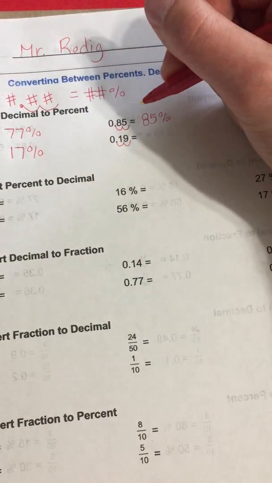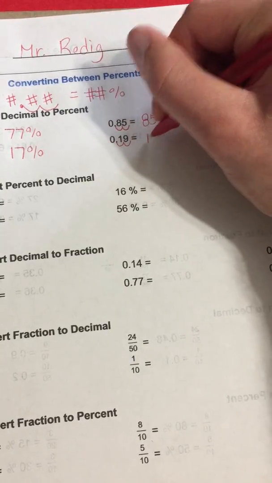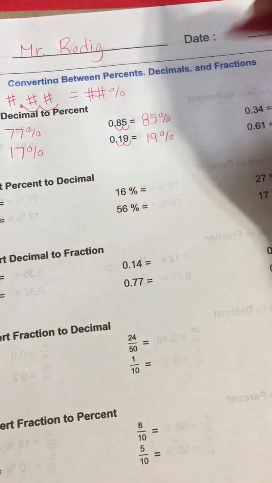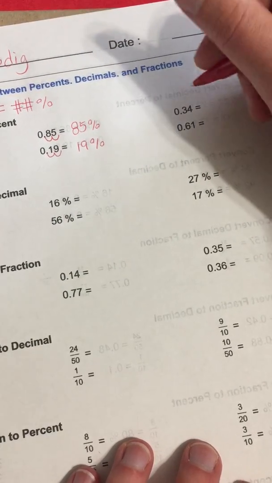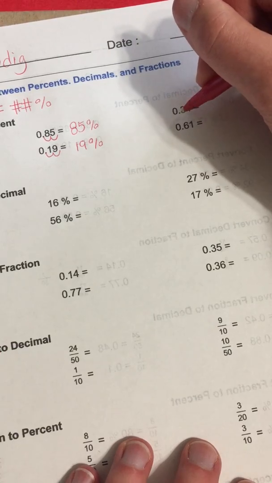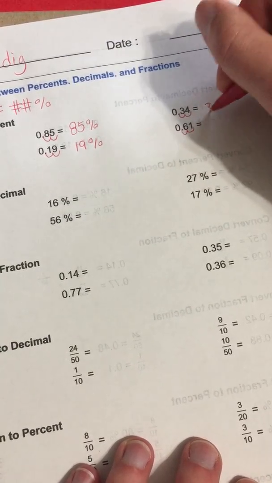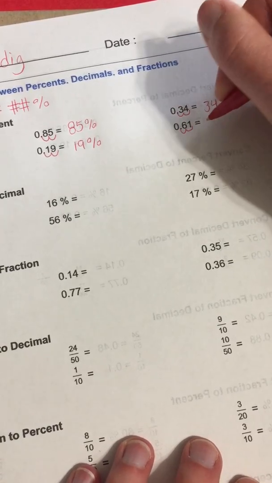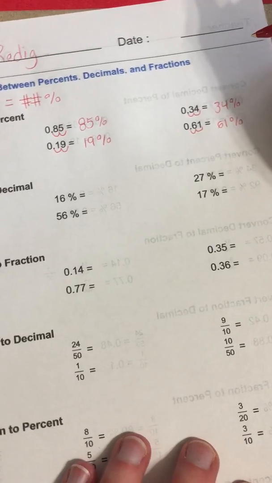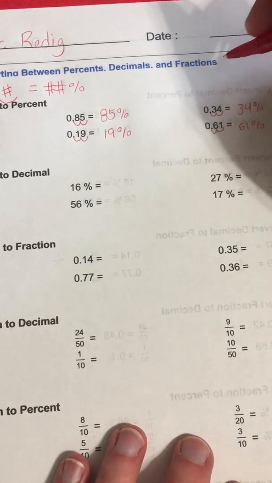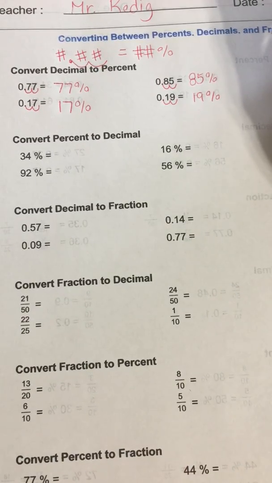19 right here, 0.19. We are going to double doink. We go boop, boop, doink, doink. 19%. And our last one for going from decimal to percent is going to be double doink, double doink, double doink, double doink. 34%. 61%. Simple as that. Okay, all we got to do is double boop or double doink, and you're going to get your percent out of a decimal.